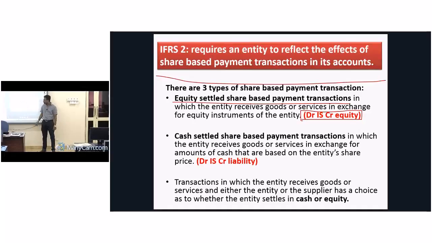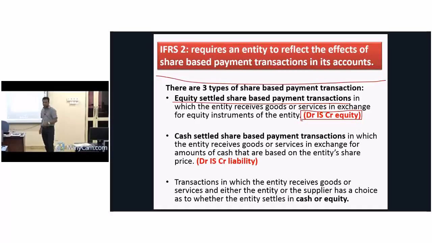First thing I told you, equity settled share based transaction. It means at the end of the agreed period, or we call it now by the technical term, vesting period. That's a term given by the standard. What is the vesting period? In my example, I told you, at the end of the 4th year, if you increase the share price by this percentage, you will get something. Maybe shares or maybe cash. If you get shares at the end of the period, we call it equity settled share based transactions. If you get cash at the end of the period, we call it cash settled share based transaction.